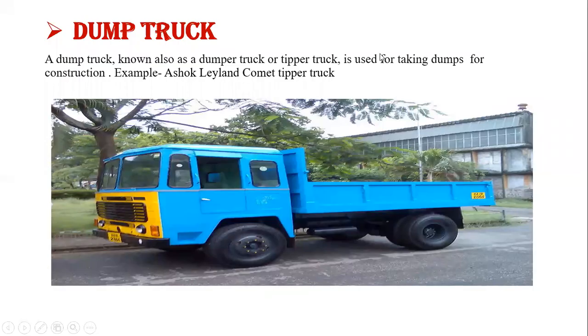Next is the dump truck. It is also called a dumper truck. It is basically used for dumping at the construction site. Example is Ashok Leyland Comet tipper trucks.